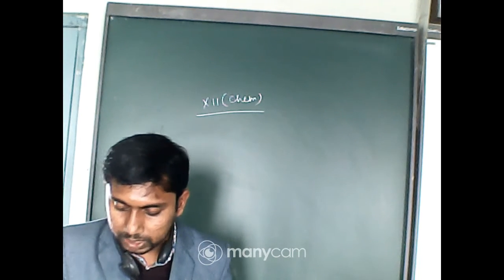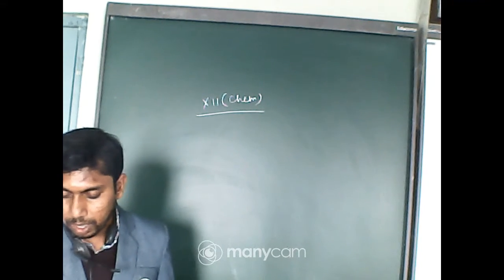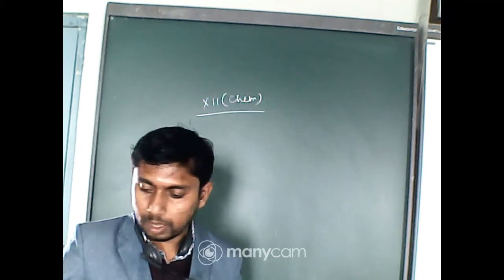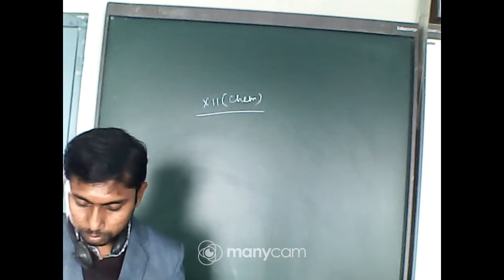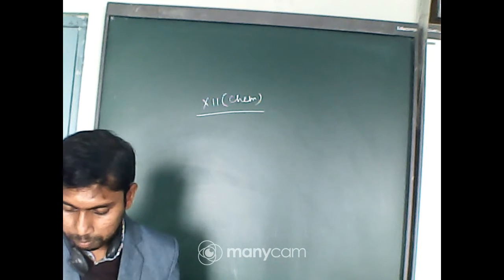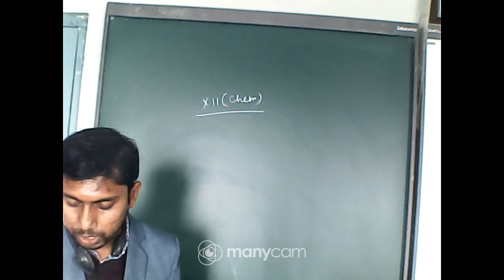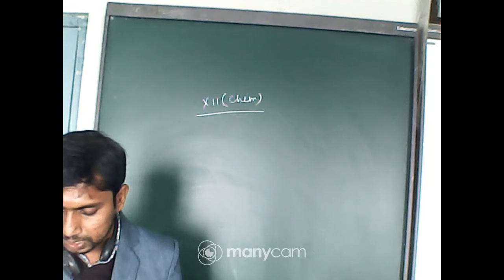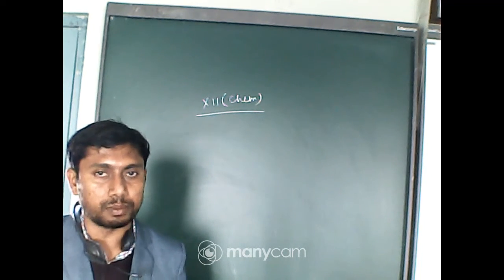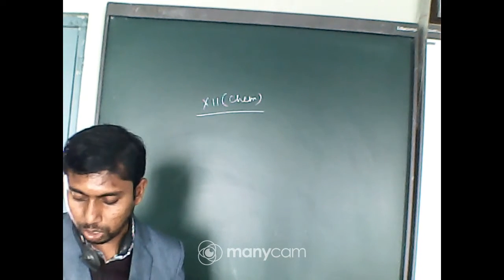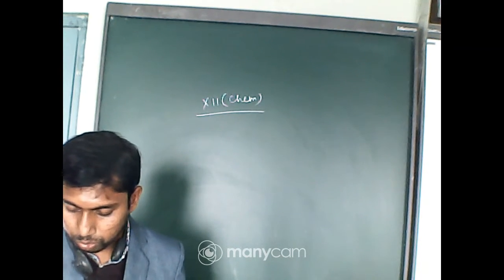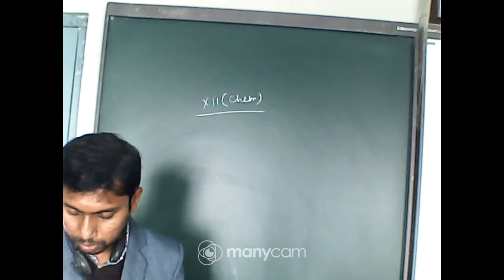Ionic solids conduct electricity in the molten state but not in the solid state. Why? Because there is no ionic mobility in the solid state, but it is present in the molten state. So molten sodium chloride can conduct electricity, but solid sodium chloride cannot, due to the absence of free ions.